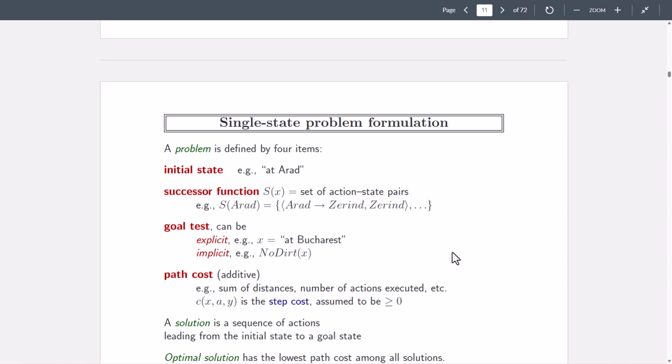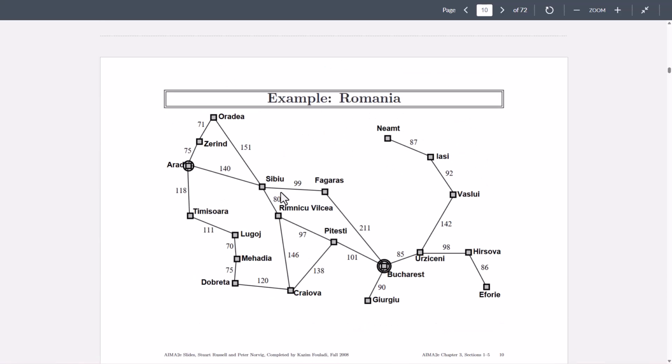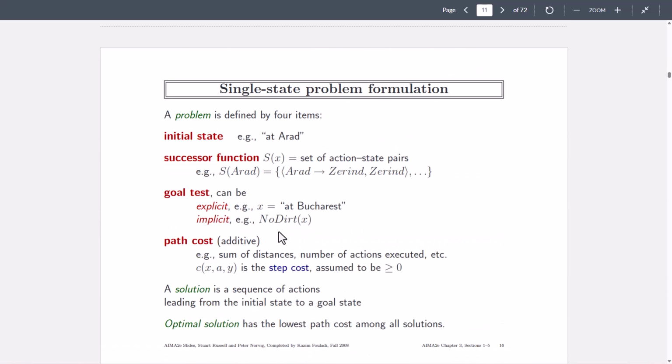And the last thing is the path cost, which assigns a numeric cost to a path. Like here we said edge weights. So the path cost is the sum of distances or the number of actions executed. Here for Romania, this could be the total distance traveled to reach Romania from a particular start state.